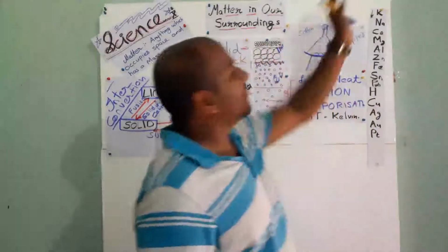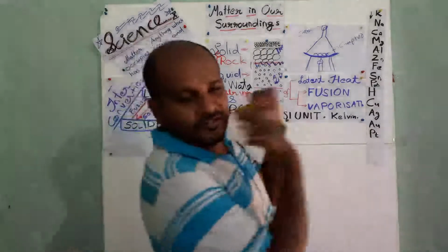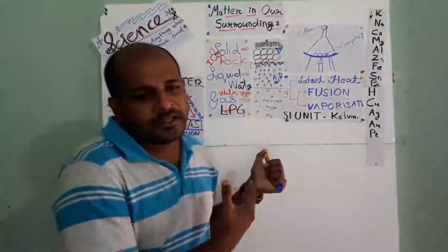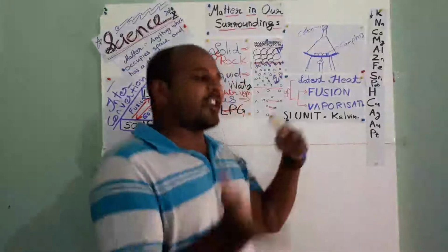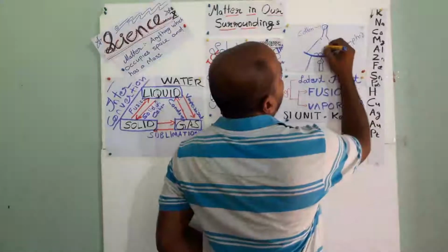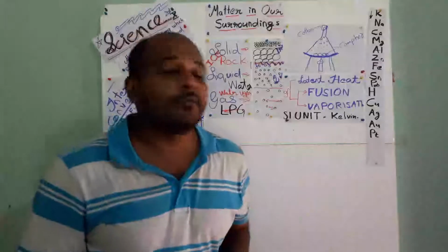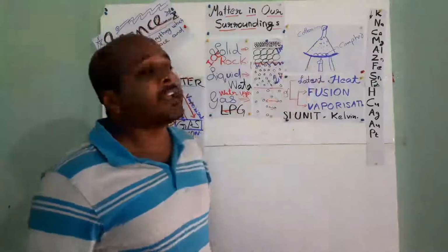It will change into gas. Ammonium chloride is heated, it changed into its vapor form. Directly vapors are formed. There is no formation of liquid in this process.